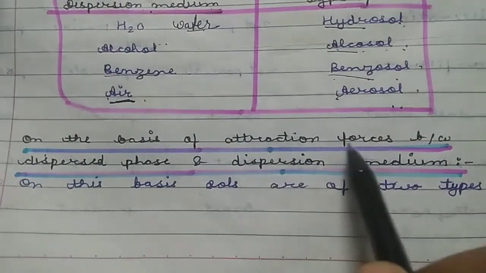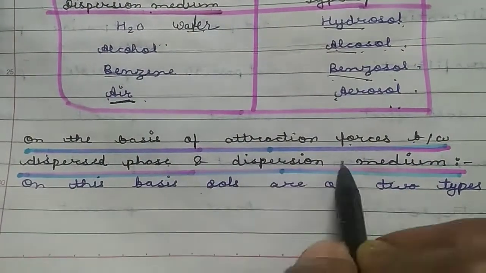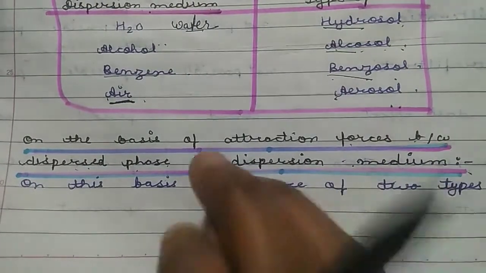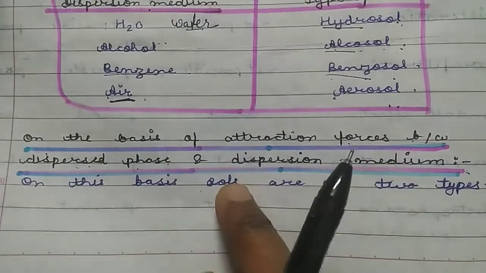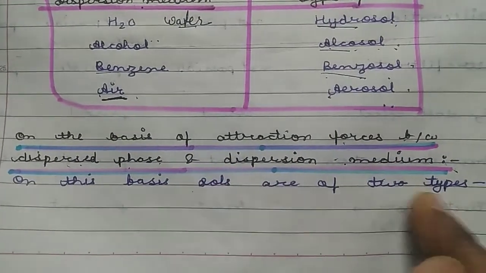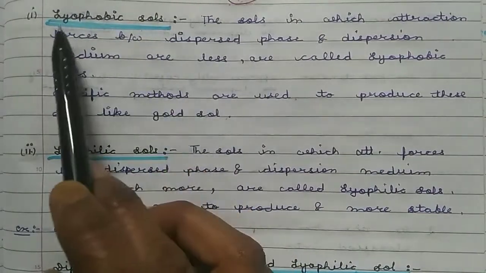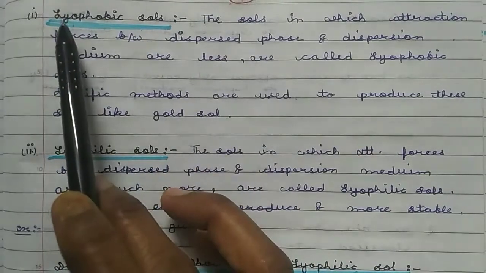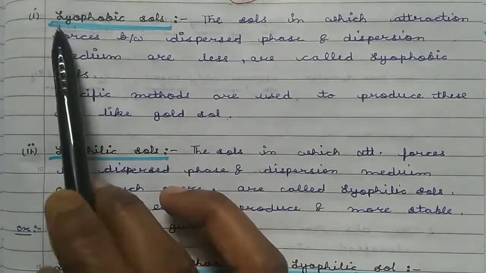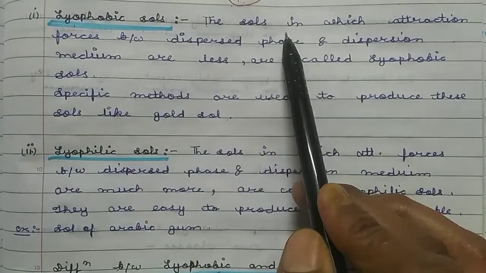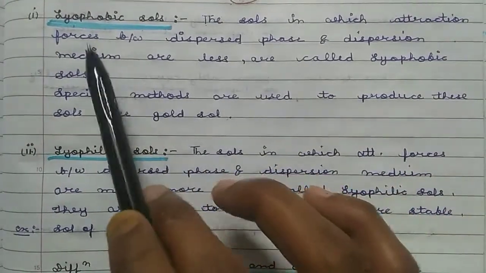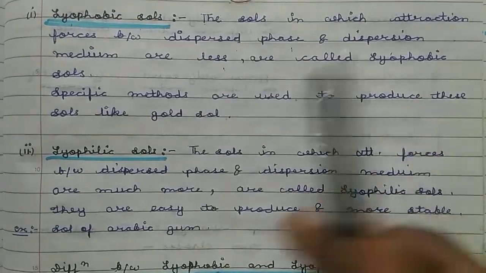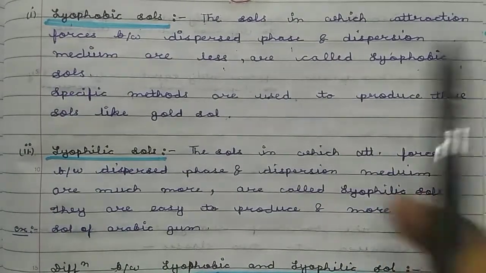Next, on the basis of attraction forces between the dispersed phase and the dispersion medium. The attraction forces between the DP and DM can be present or not. So on the basis of this, the colloidal solutions are lyophobic sols. Lyo means liquid, phobic means repelling. Lyophobic sols are the sols in which attraction forces between the dispersed phase and dispersion medium are less or not present.